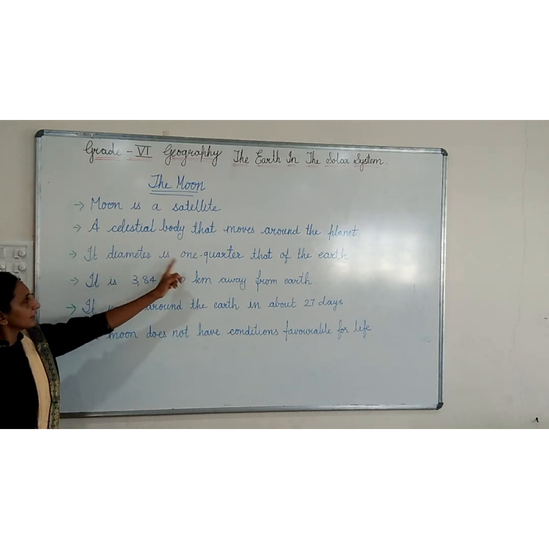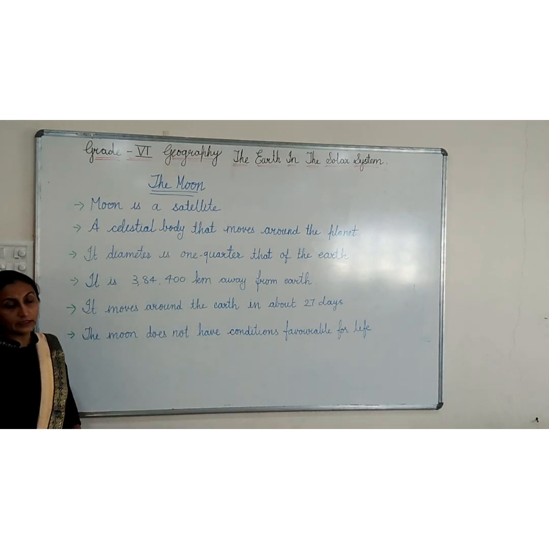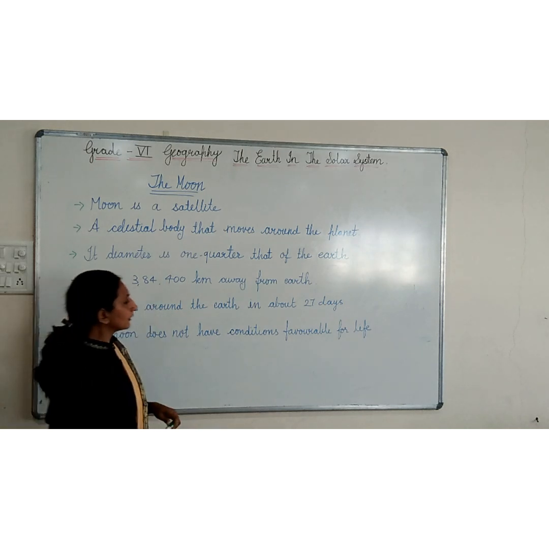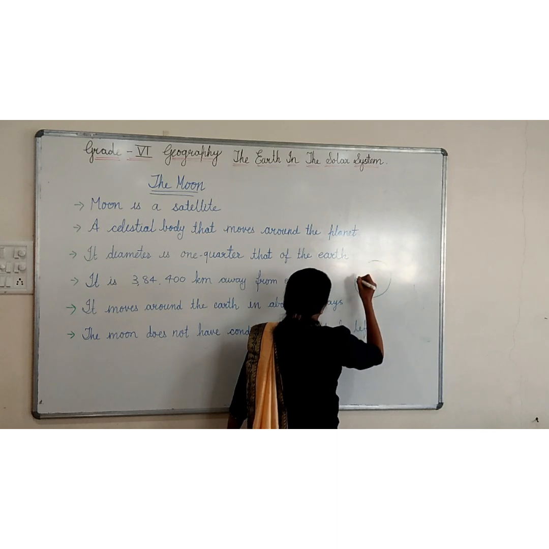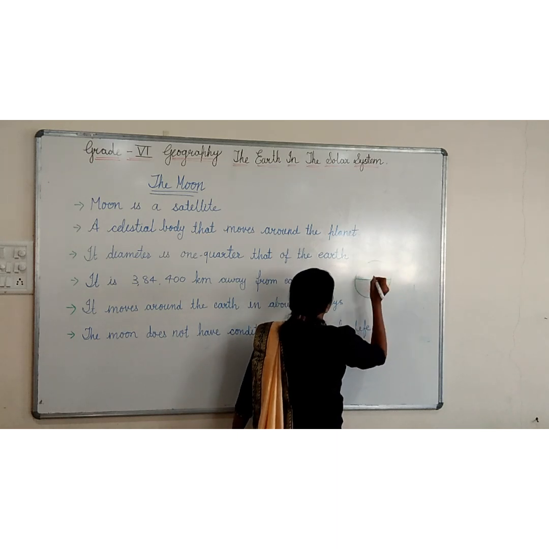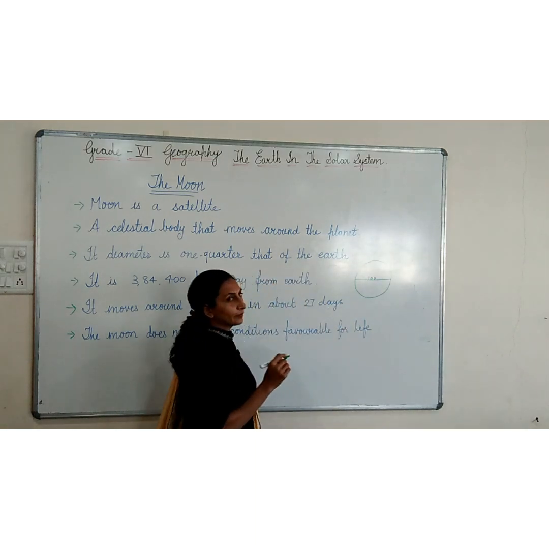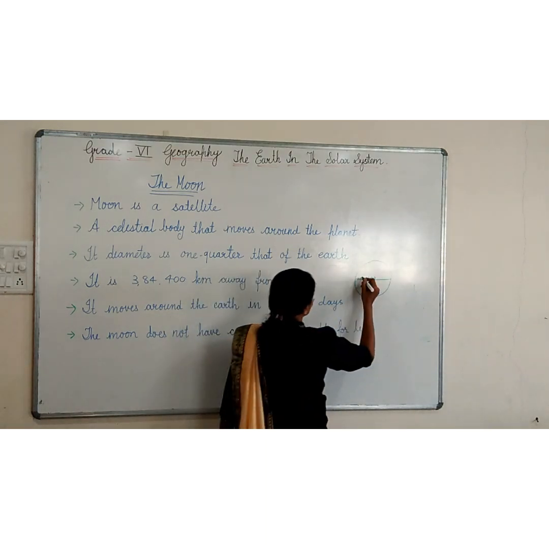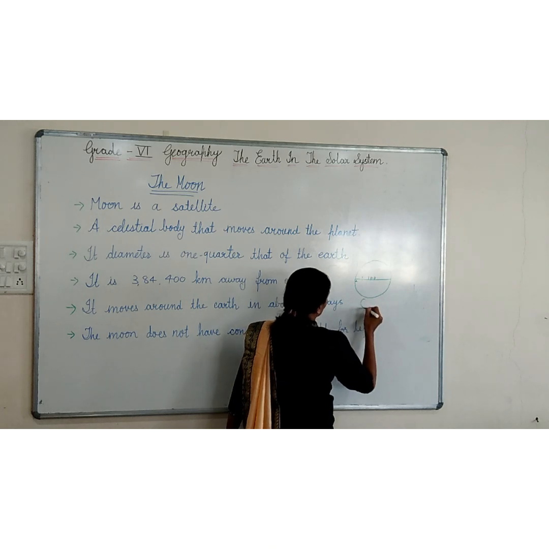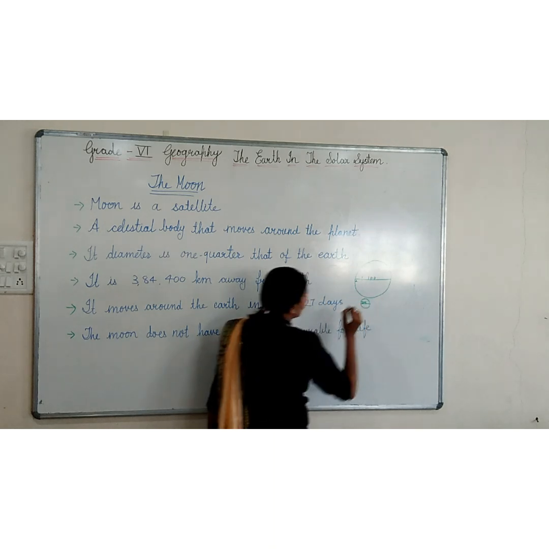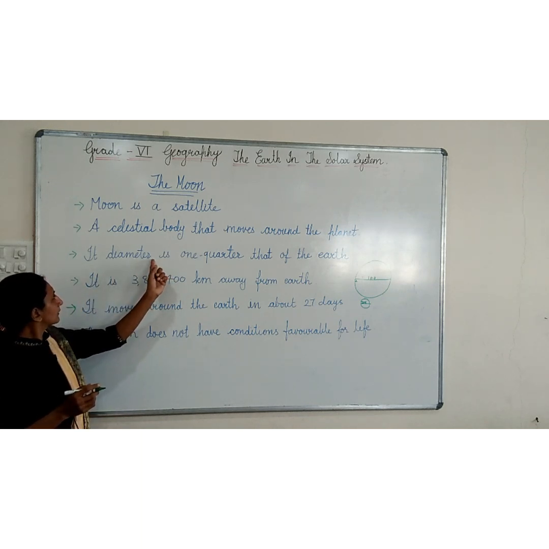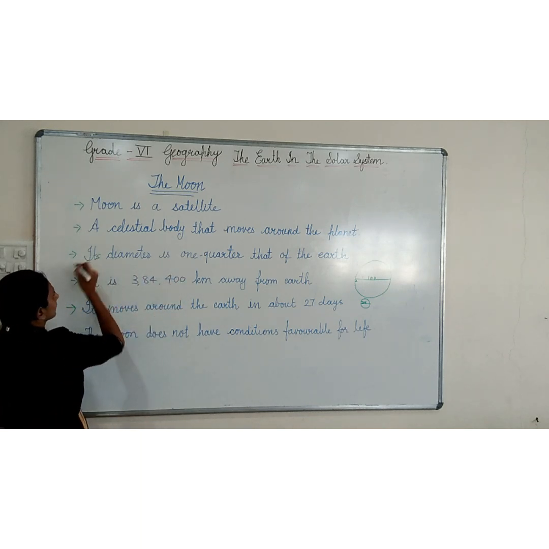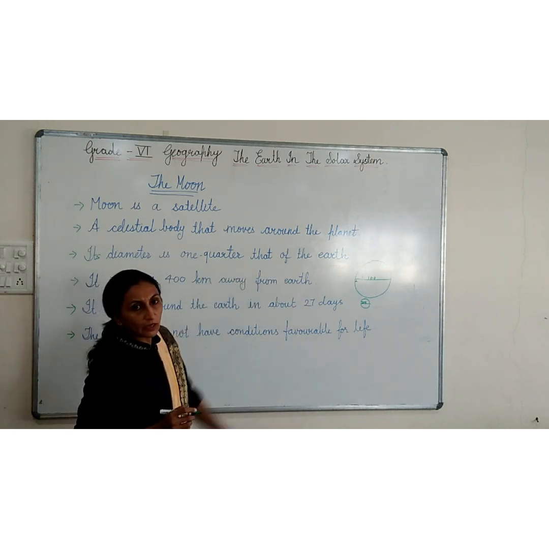Its diameter is 1/4 that of the Earth. See, the diameter of the moon is 1/4 that of the Earth. Suppose this is the Earth, and suppose its diameter is 100. Then 1/4 means 25. See, the diameter of the moon is only 25. So its diameter is 1/4 of that of the Earth.